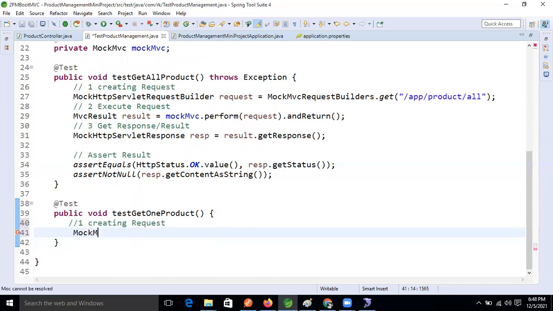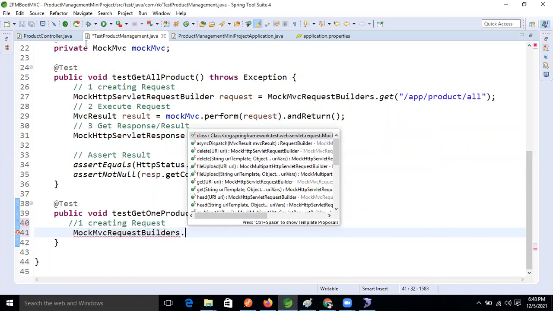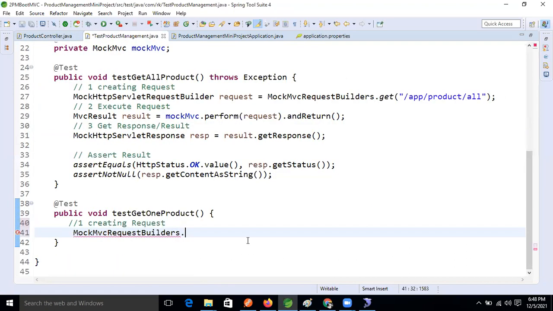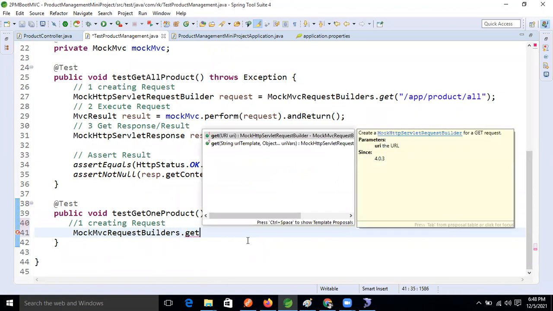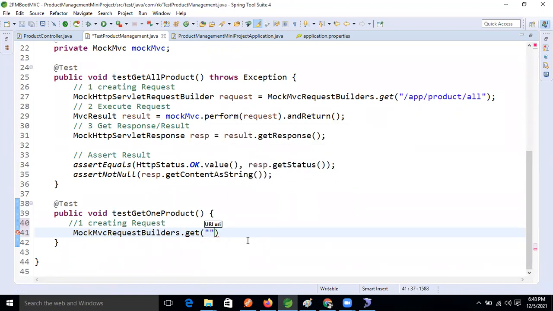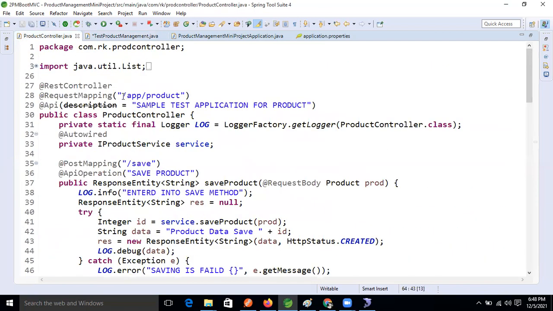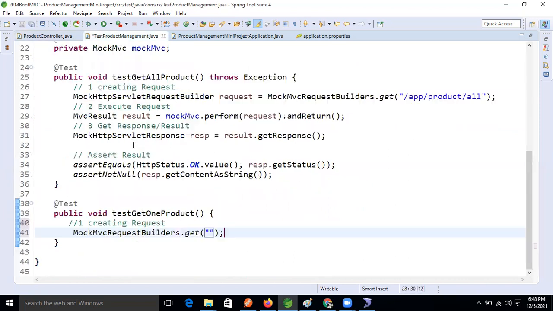MockMvcRequestBuilders dot, what is the methodology? Get, right? So what method will we take here? Get method. Fine. Now inside this, what will we do? The URL, guys. So the URL will be /app/product.